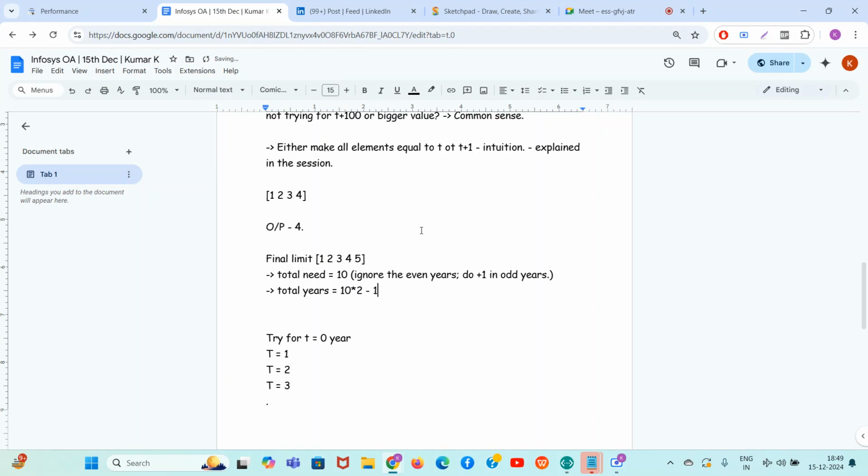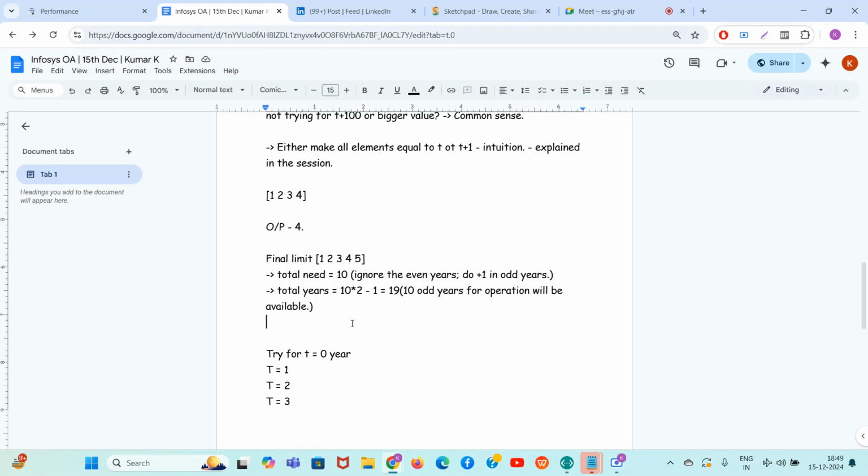But एक और माइनस कर लो ना बेटा. एक और माइनस करोगे तो बहुत ज्यादा बेनिफिट हो जाएगा. Okay, so in 19 years there will be 10 odd years available for your operation. So these basic things hopefully are clear for you people.